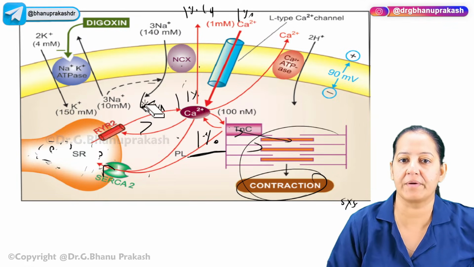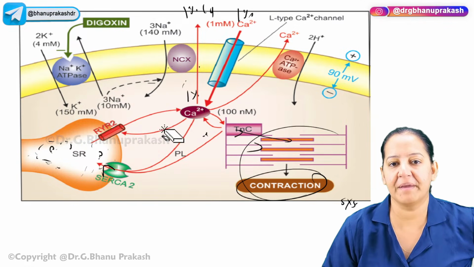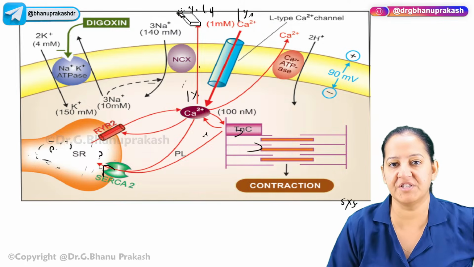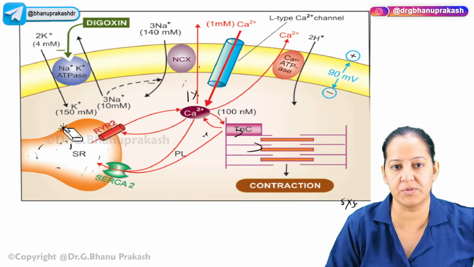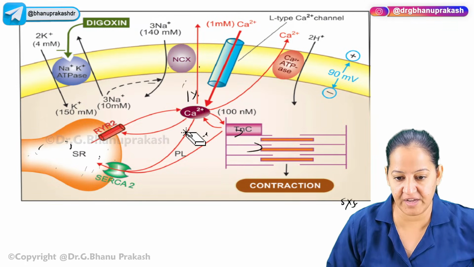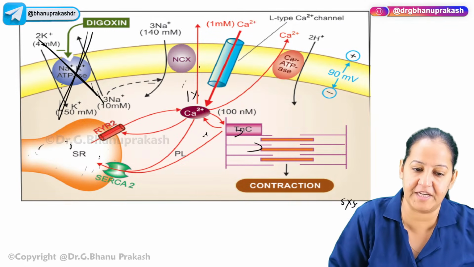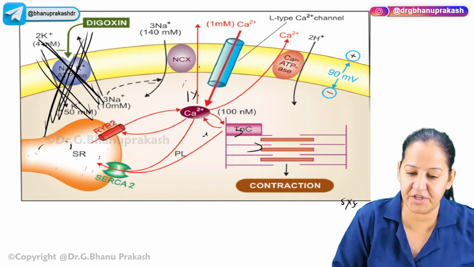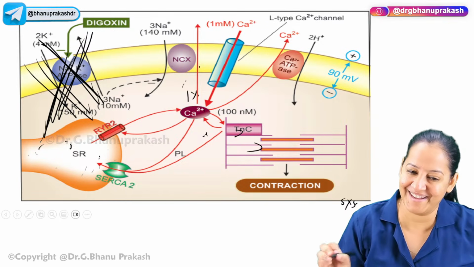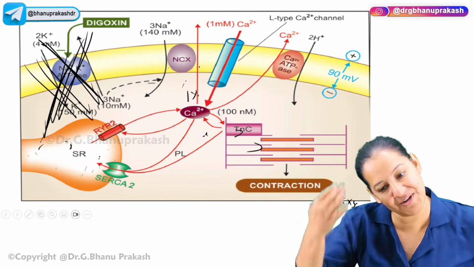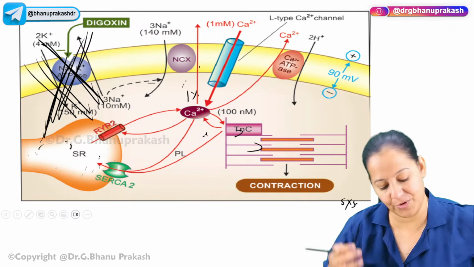Now, let me tell you the mechanism of action of digitalis. Digoxin or digitalis inhibits the sodium potassium ATPase channel. The sodium potassium ATPase channel is inhibited. Okay, that's it. Now you see what will happen. You start from the beginning, from the systole.